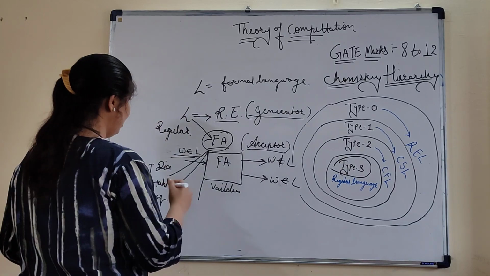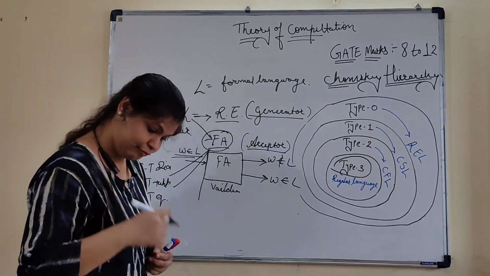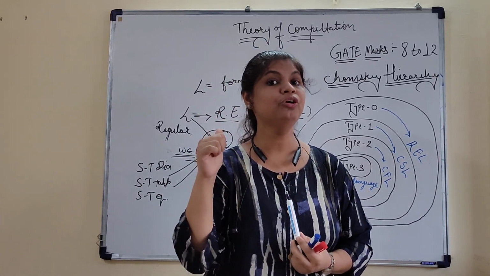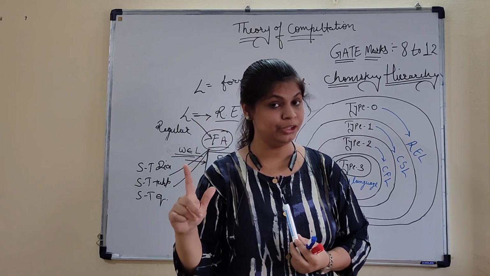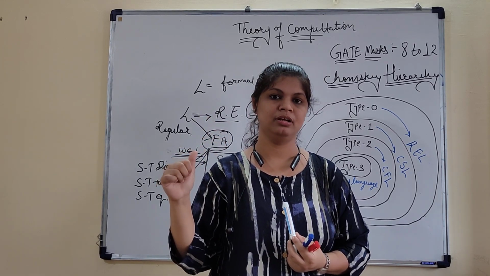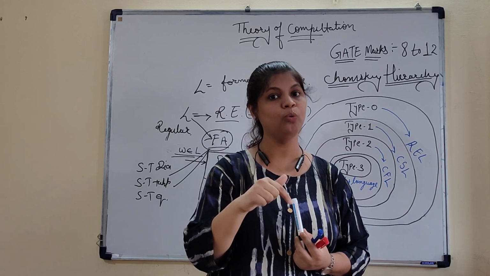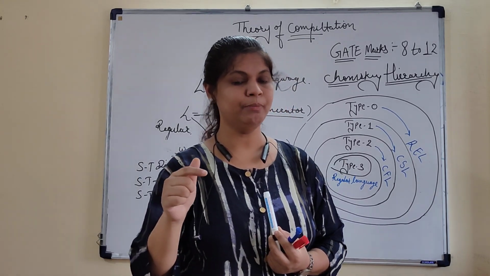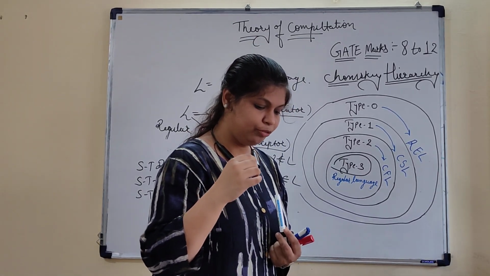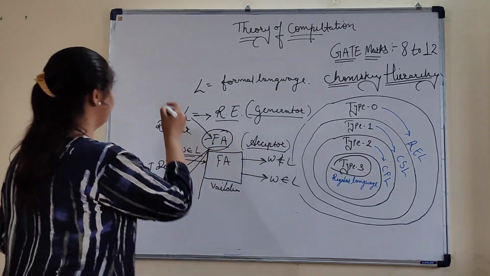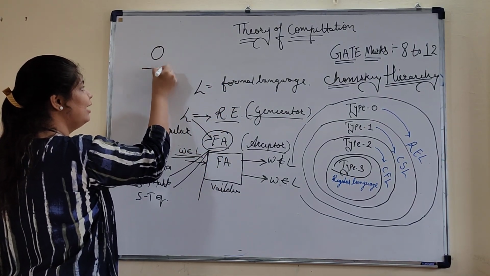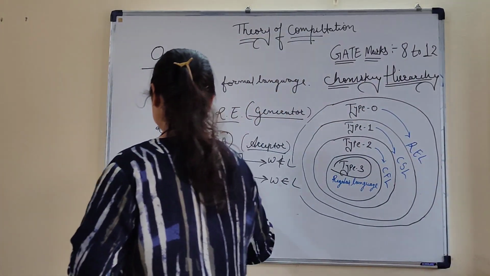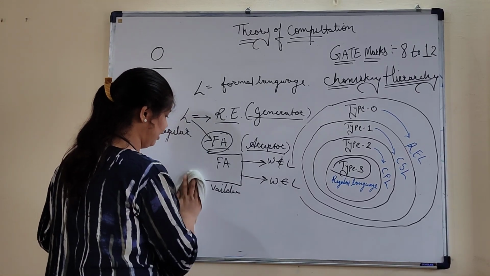In the state transition diagram, we have two things. If you know graph theory, that's why discrete mathematics is the core subject for computer science. If you know graph theory and basic set theory, then you can easily understand the subject. So according to the curriculum, that's why GATE includes this maths in the syllabus. So discrete mathematics is very important. In discrete mathematics, we have the topic of graph theory. In graph theory, we have two things, vertices and edges. With the help of vertices and edges, we can make this type of diagram here.